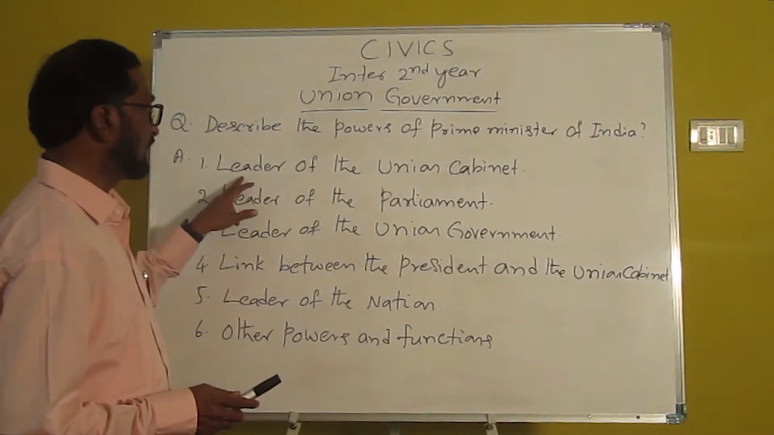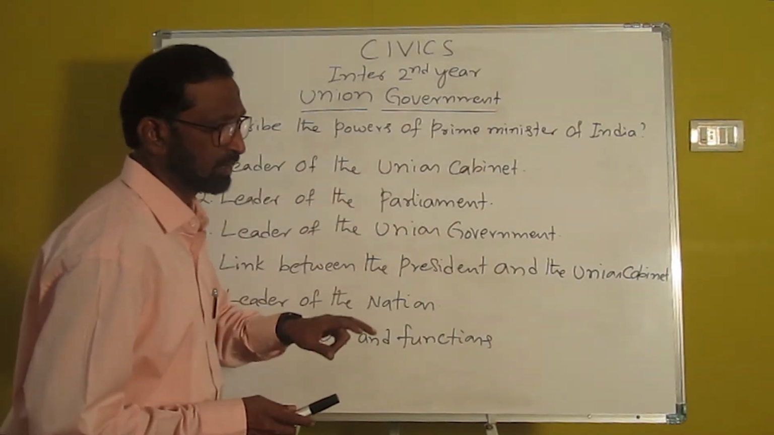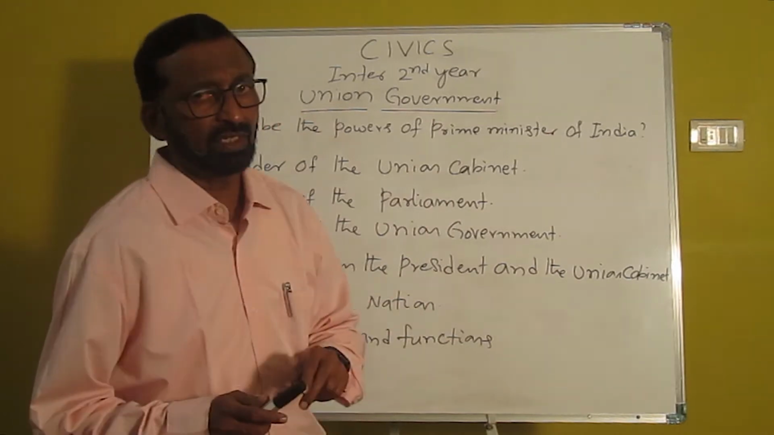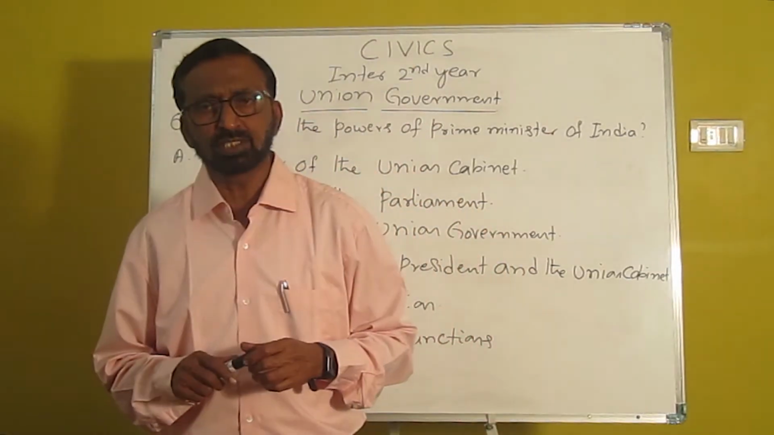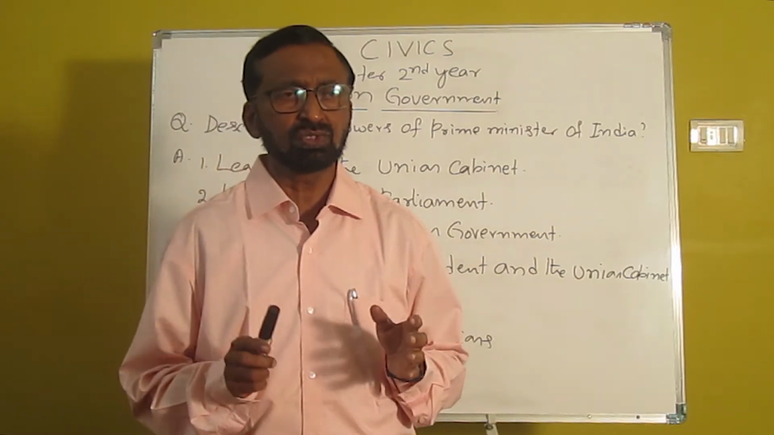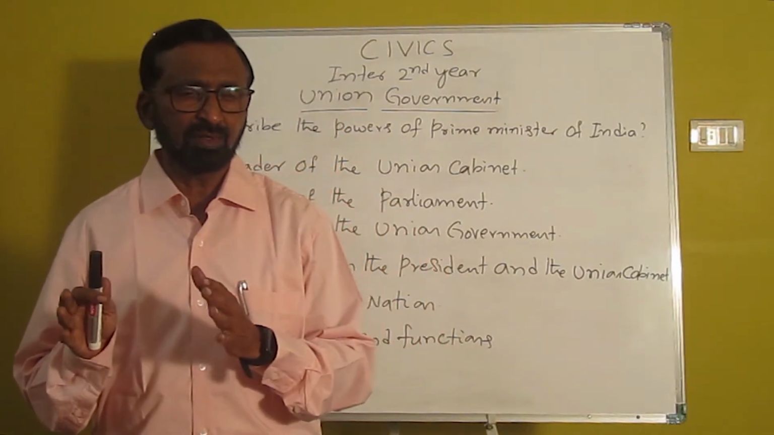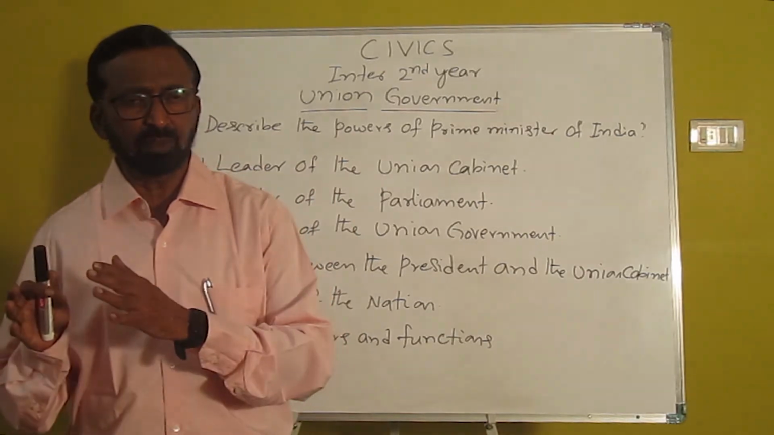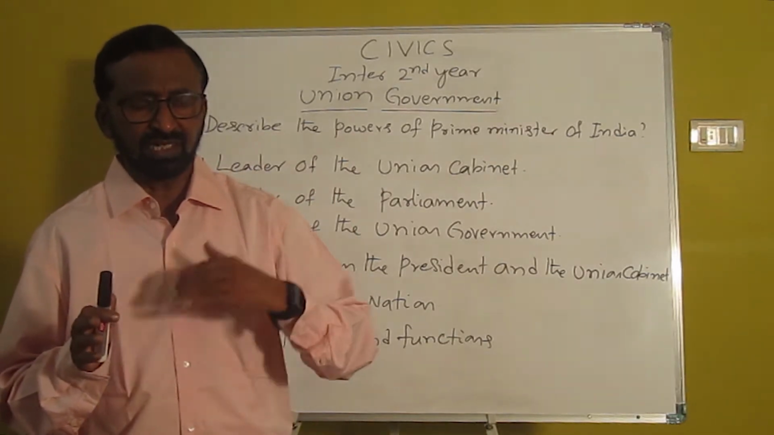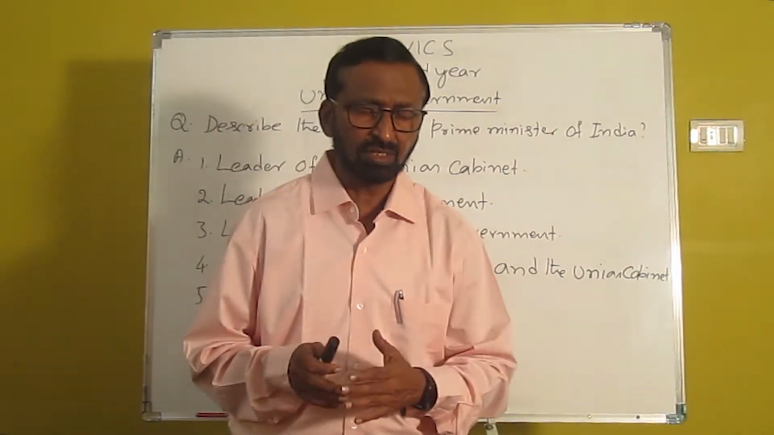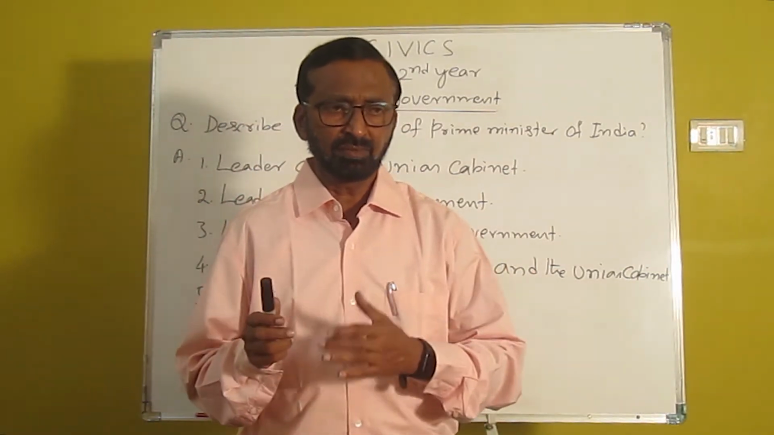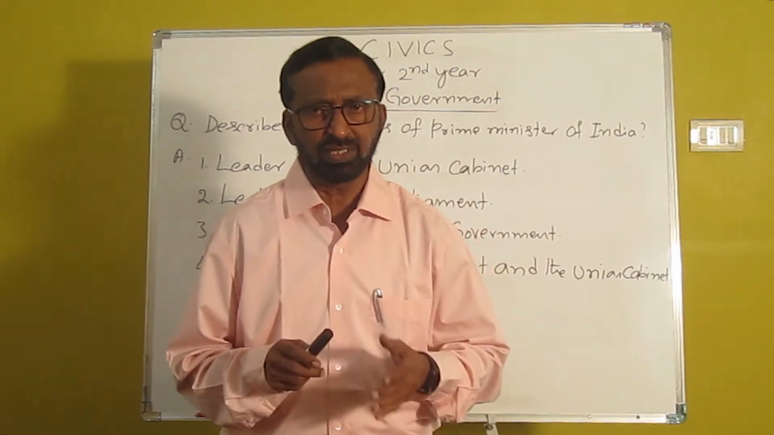The first one is leader of the Union Cabinet. The Prime Minister is the leader of the Union Cabinet. Leader of the Union Cabinet means the Prime Minister forms the Union Council of Ministers. Once the leader of the party is elected as the Prime Minister of India, he will select some people and appoint them as the Council of Ministers.